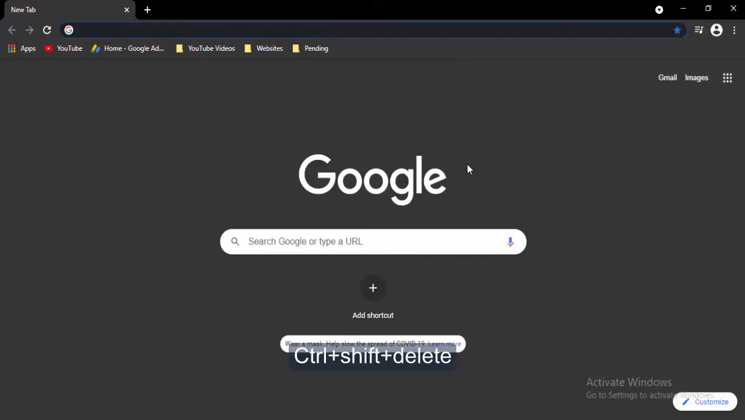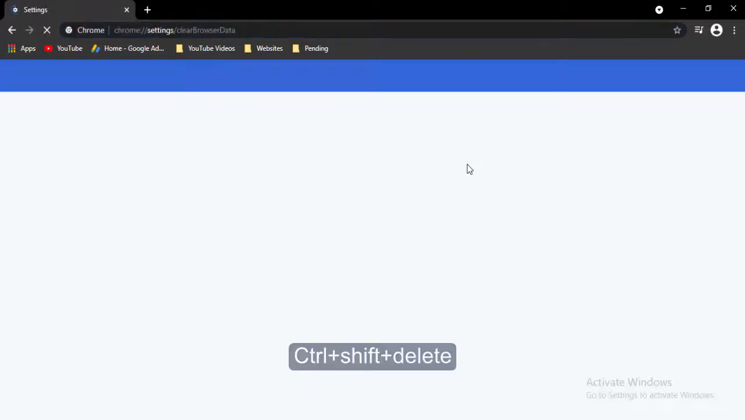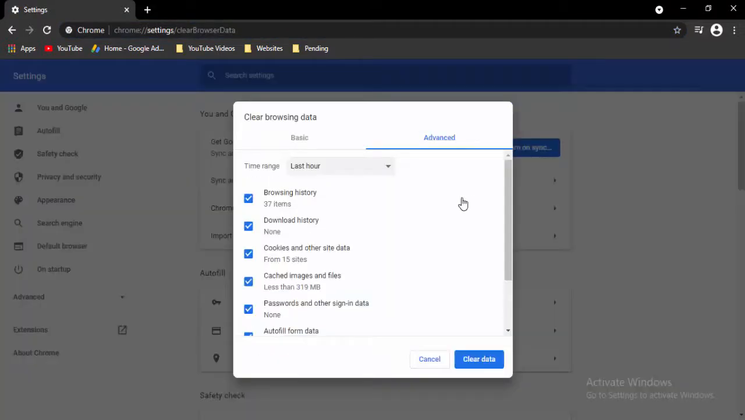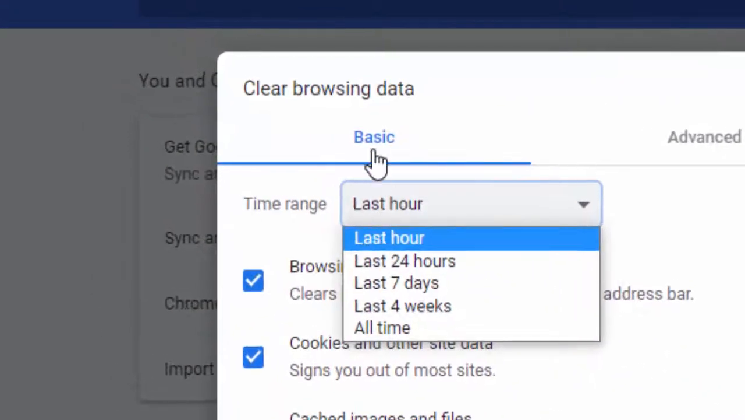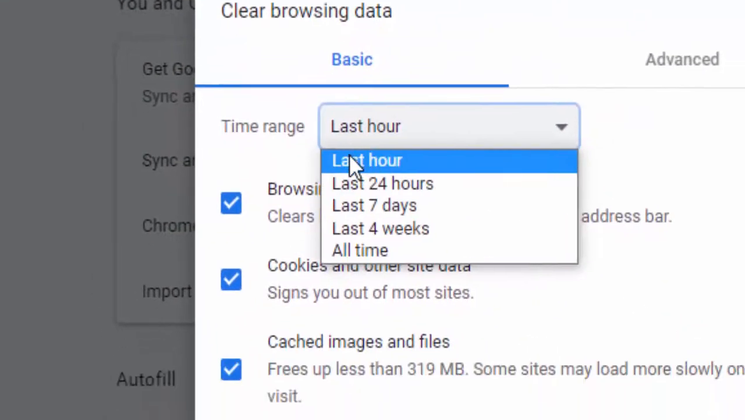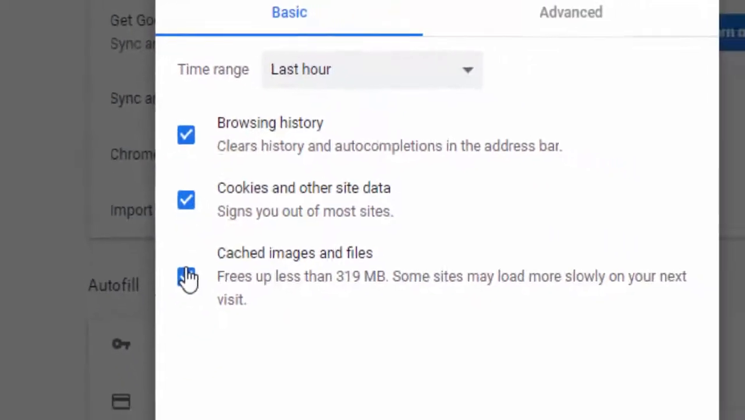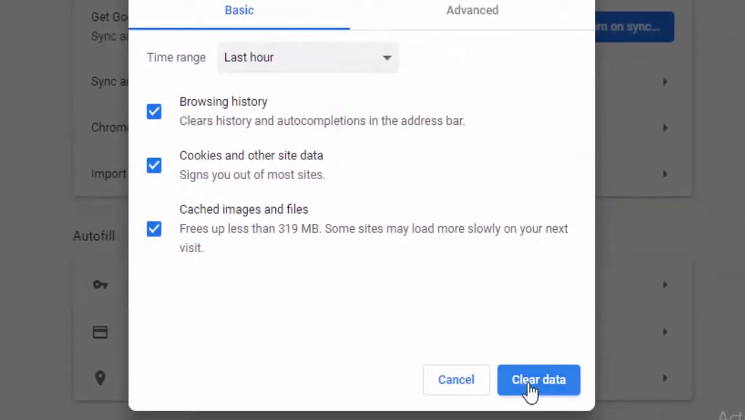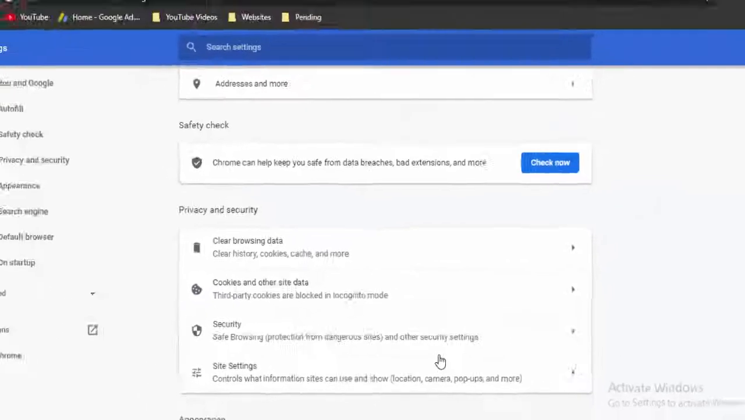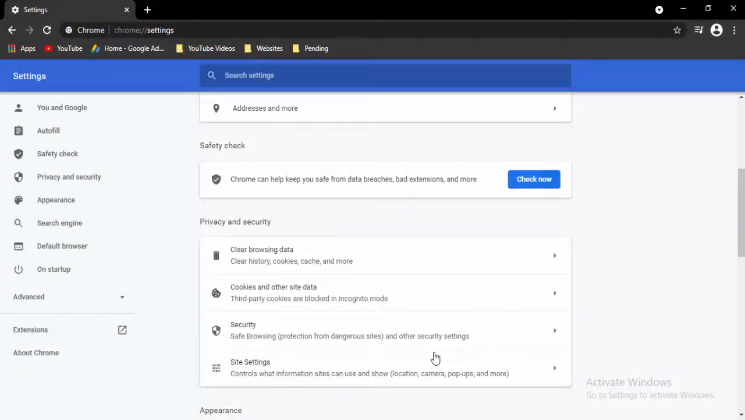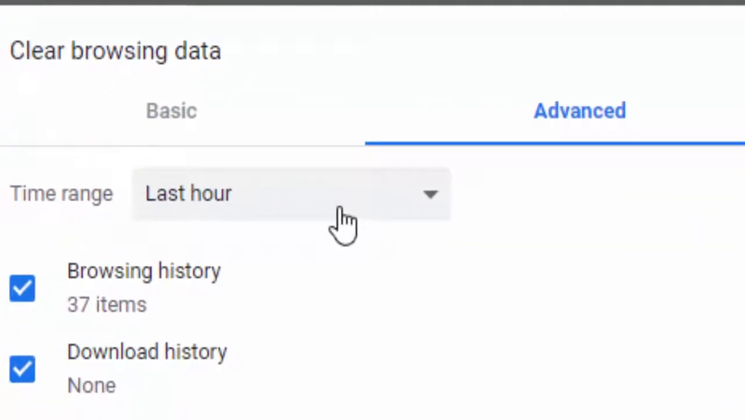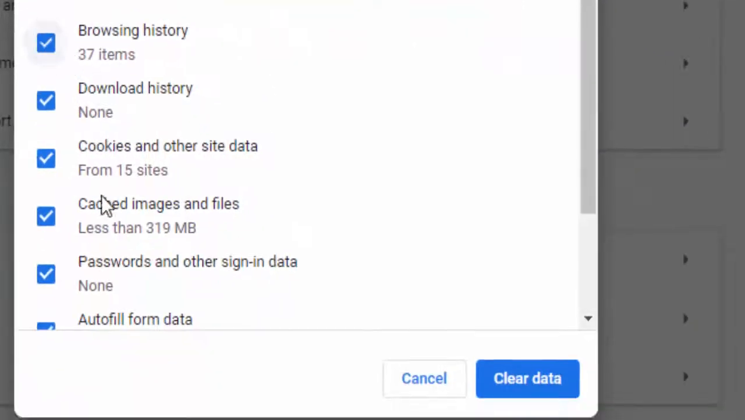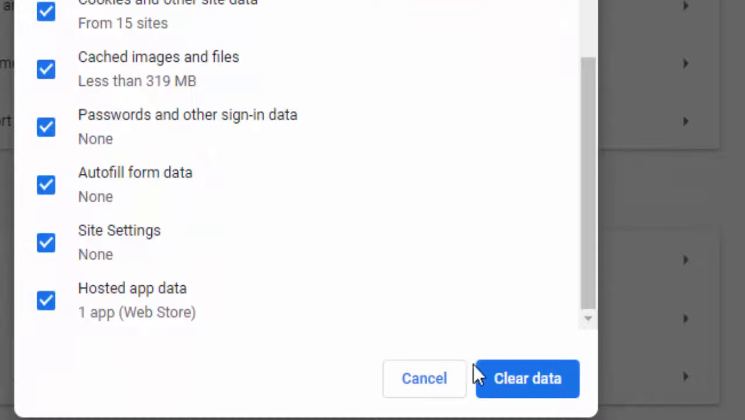Next, method number 4: open the browser and press Ctrl Shift and Delete. There are two options here, basic and advanced. Select the basic option, select the time range, check the contents like this and select Clear data. Once again press Ctrl Shift and Delete. Now go to advanced, select the time range, select the contents like this, and select Clear data.